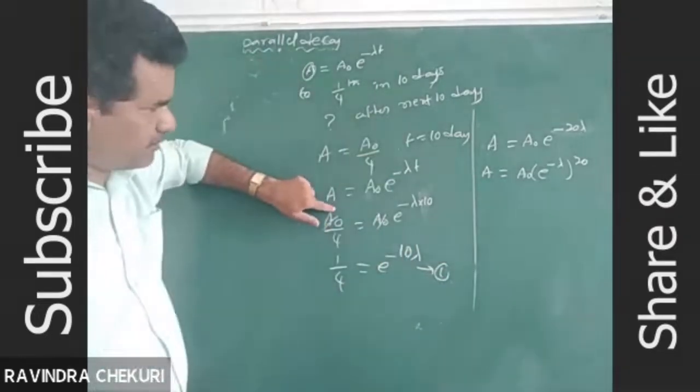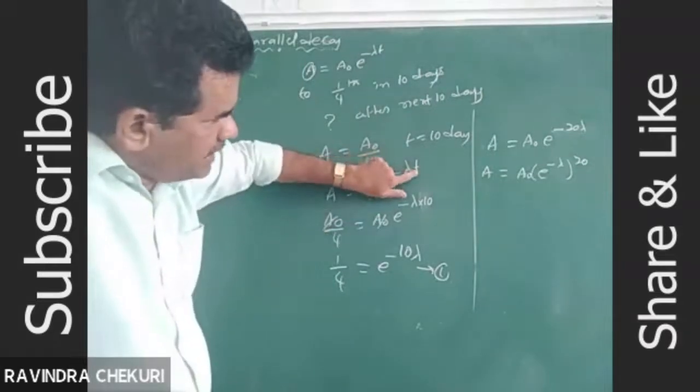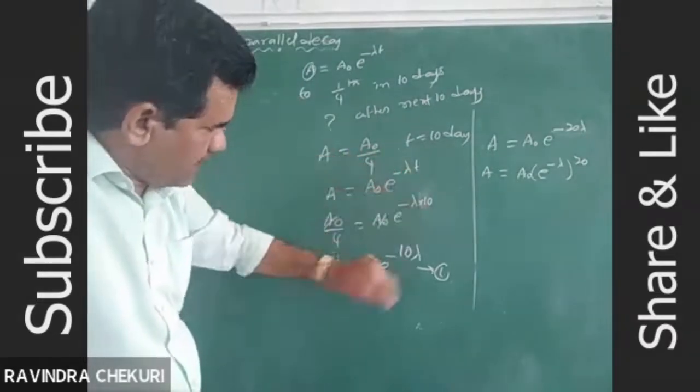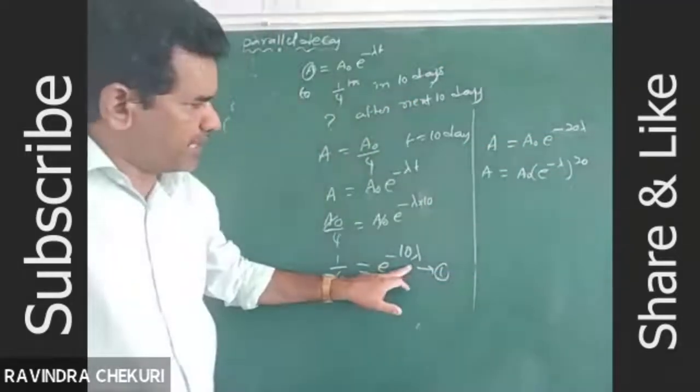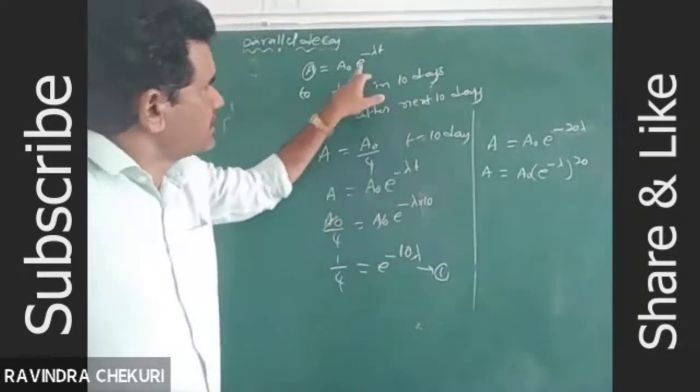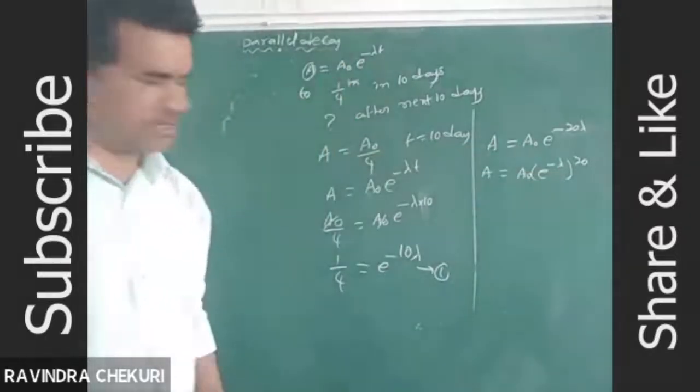Activity decreases to one fourth in 10 days. Next, what is the activity after 20 days?